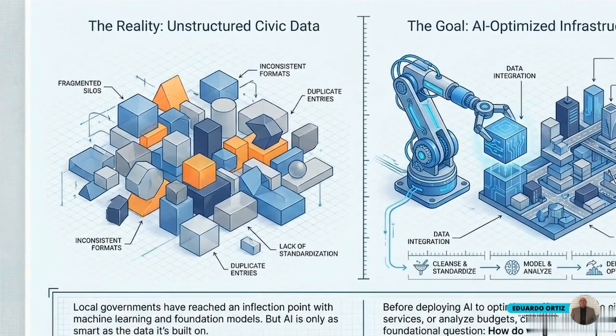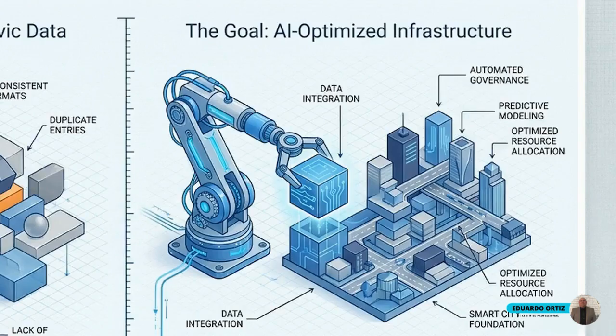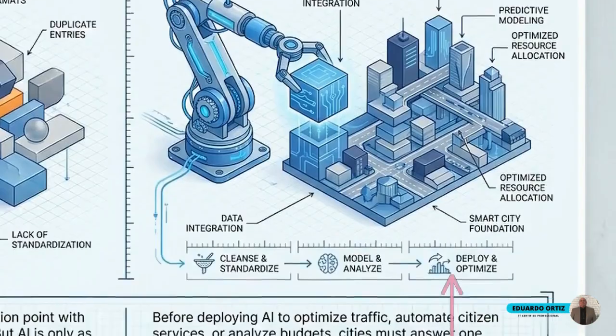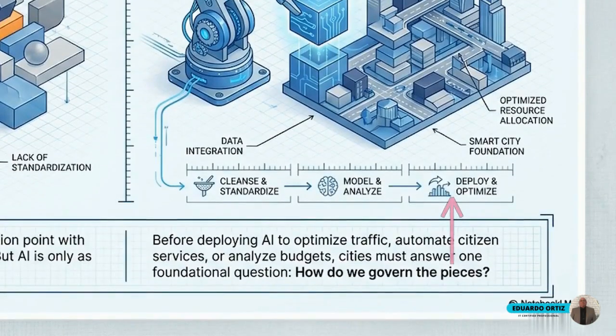Focusing on the left side, we see the immediate problem. Municipal information is trapped in fragmented silos, packed with inconsistent formats and duplicate entries that instantly paralyze analytical systems. Conversely, the right side illustrates the operational requirement. An ideal system utilizes automated governance to standardize inputs, allowing optimized pipelines to deploy models securely.